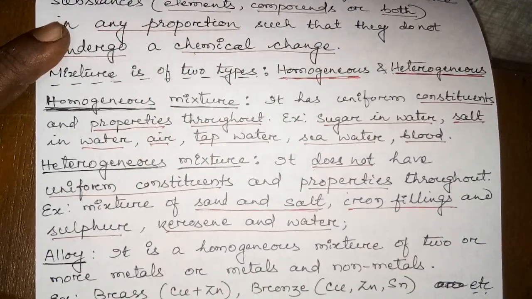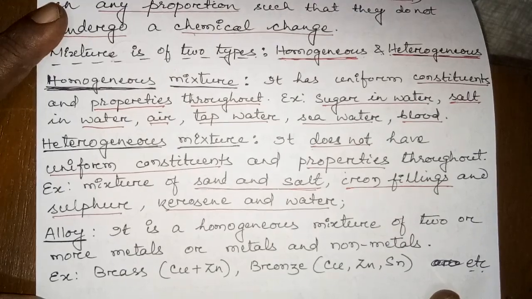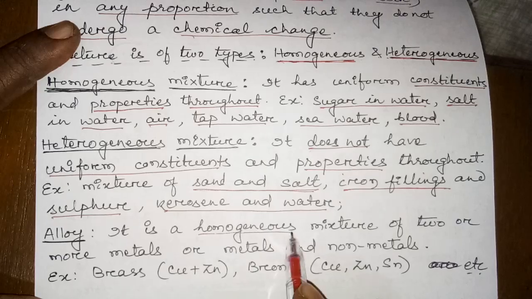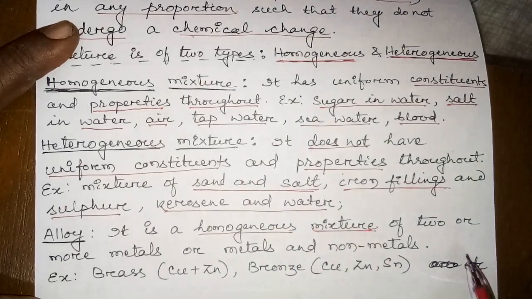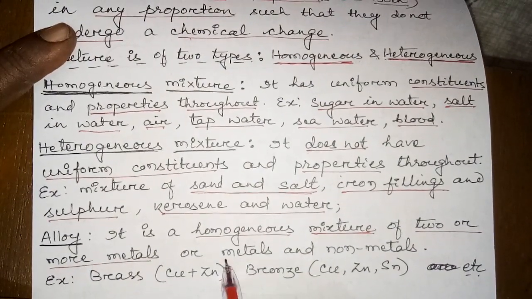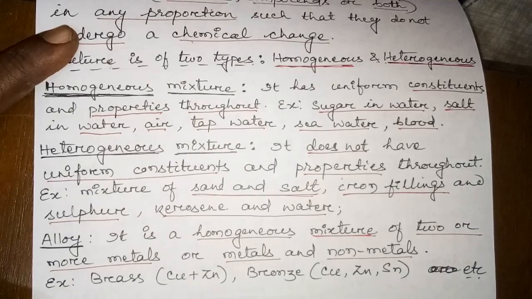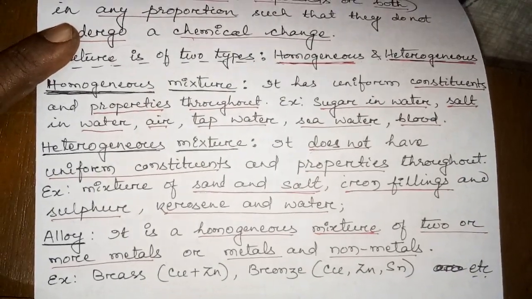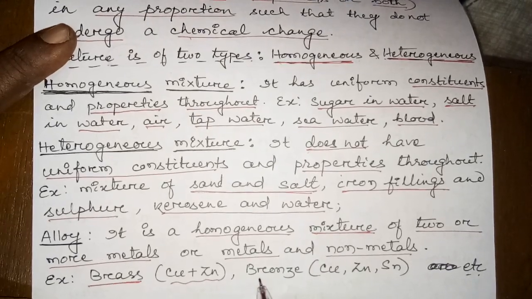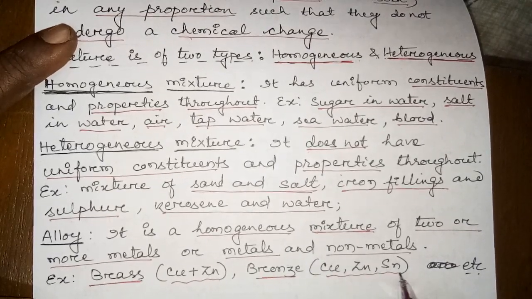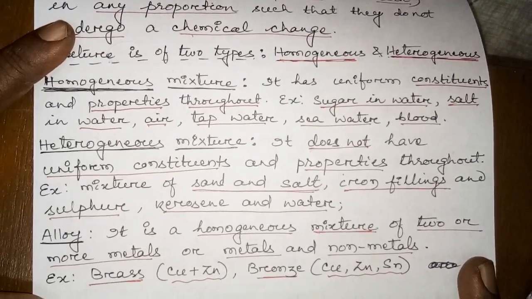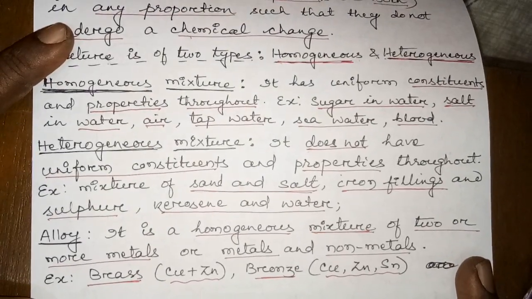Okay, now alloy, a different type of substance. What is an alloy? Alloy is also a homogeneous mixture. Remember, homogeneous mixture of two or more metals, or metals and non-metals, a combination of metals and non-metals. Clear? As an example, brass, which is composed of copper and zinc, bronze, which is composed of copper, zinc and tin, etc. So regarding alloy, the definition may be asked and the examples you have to mention in the definition.